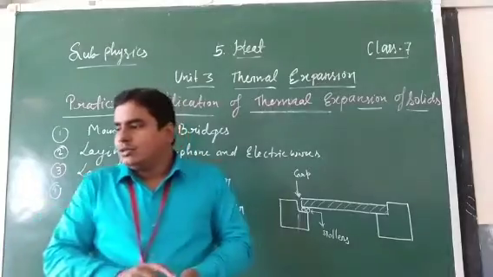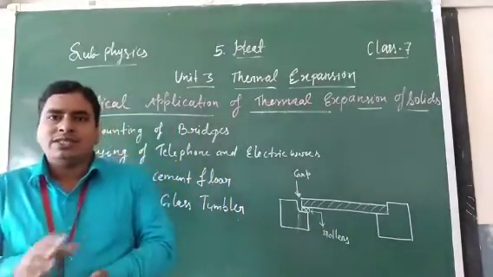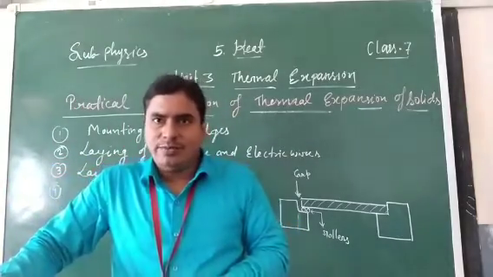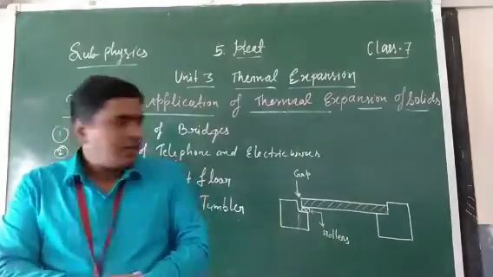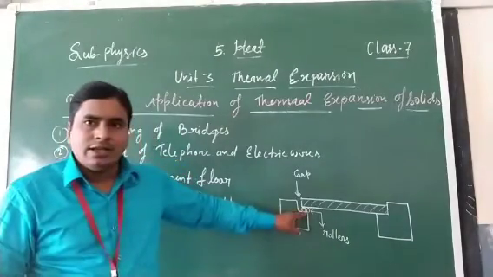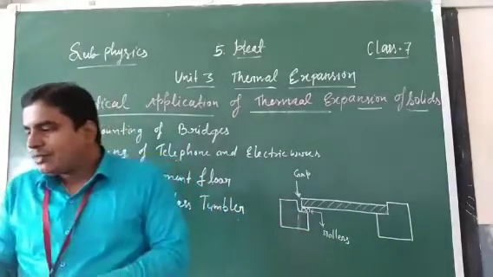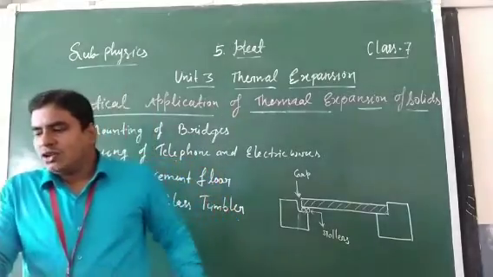Okay students, so finally we can say that to avoid such situations, meaning damaging or breaking of bridges, the girders are mounted on rollers. These are the rollers. Also, gaps are provided between the rollers, leaving a small space for expansion or contraction.